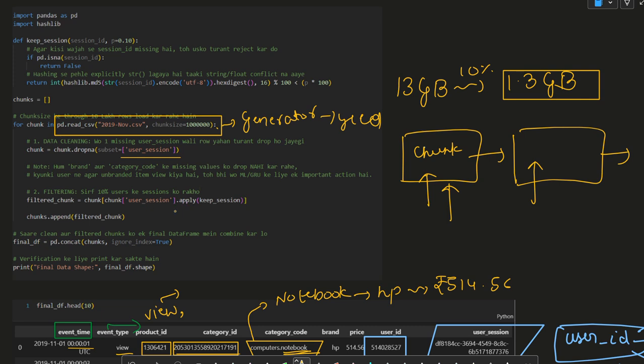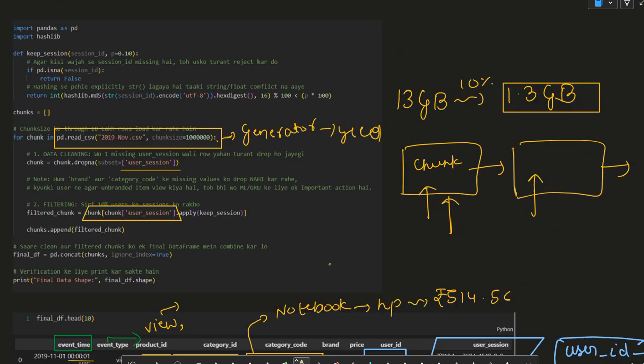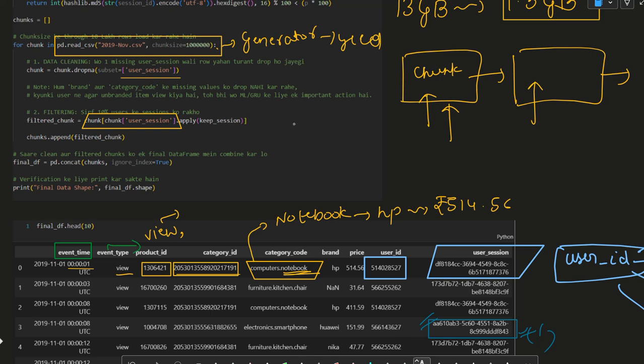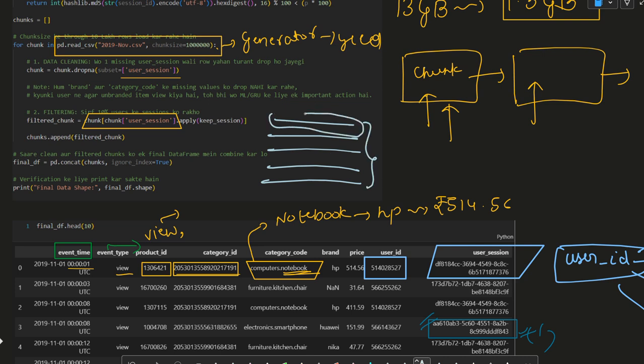Now, for every user session, we apply a filter on every chunk. What is a chunk? A chunk is a set of rows we have got. In that set of rows, we select only certain user sessions, for example, this user session and this user session, and discard the other sessions.